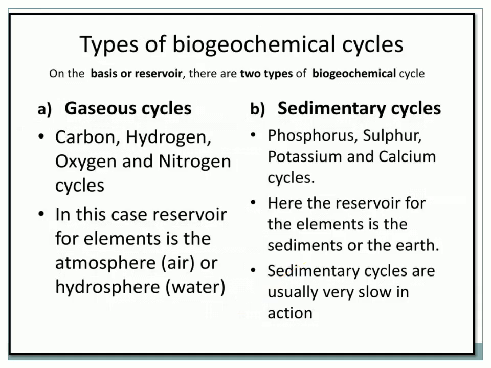So let's get into the types of the biogeochemical cycles. There are two different types of cycles. One is the gaseous, another is the sedimentary. What is gaseous? Gaseous is nothing but carbon, hydrogen, nitrogen, whichever gases occur in the atmosphere. And the sedimentary cycles: you have already dealt with sedimentary rocks in your geography preparation, where the sediment itself comes from the Earth's crust. So the cycles that occur in the sediments formed on the Earth's surface, like phosphorus, sulfur, potassium, calcium, all these are called the sedimentary cycles. So the two different cycles. We begin with the gaseous cycle.